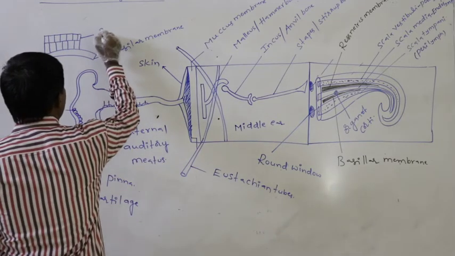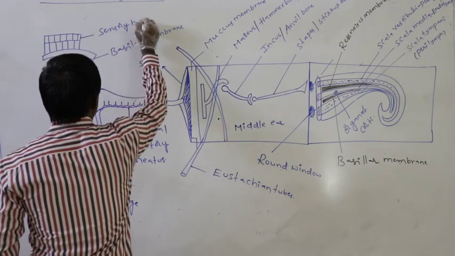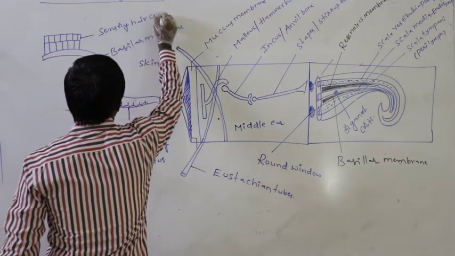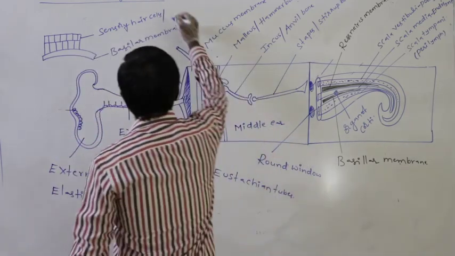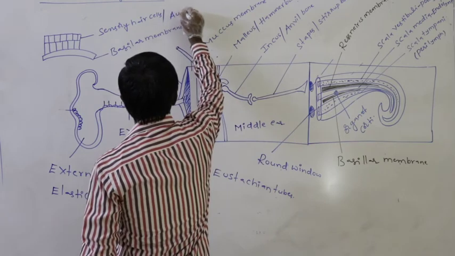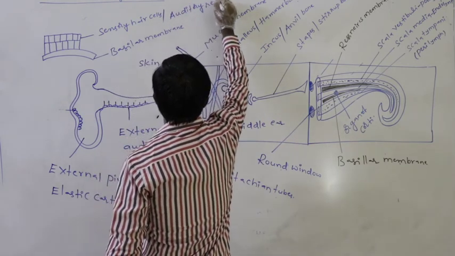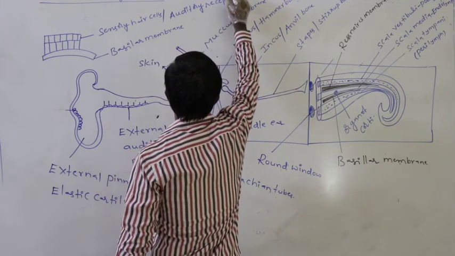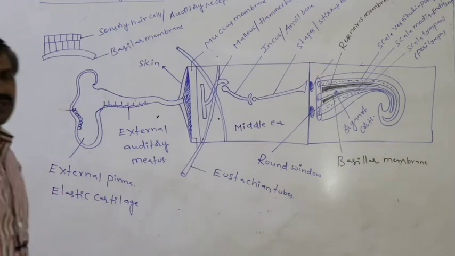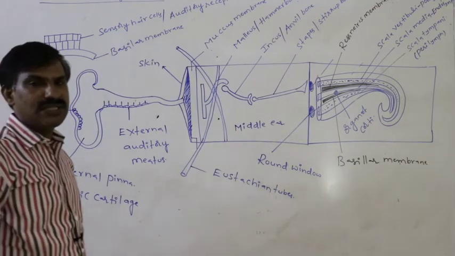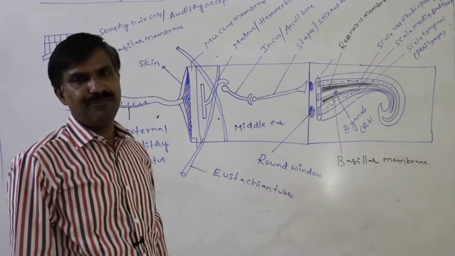These are the sensory hair cells, or auditory receptors. They are useful for receiving mechanical vibration.